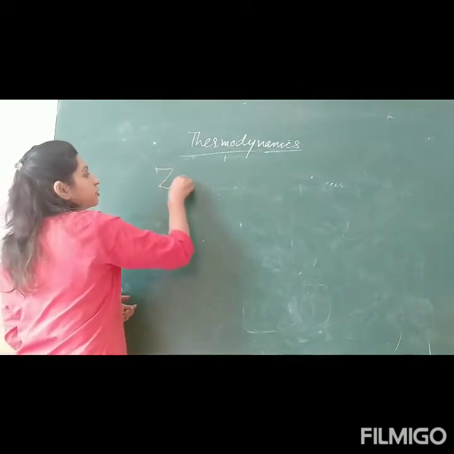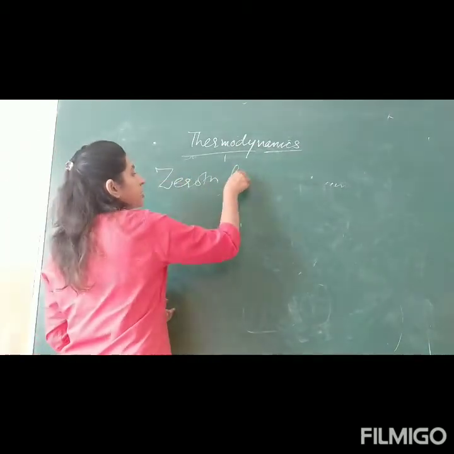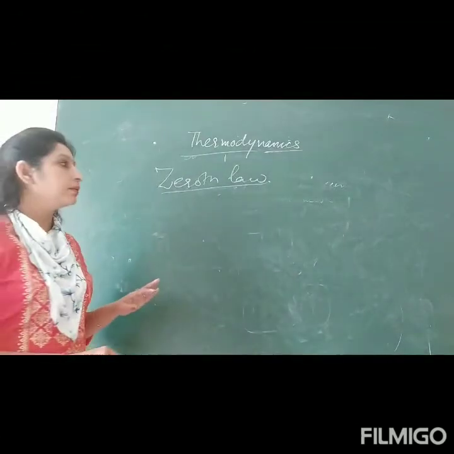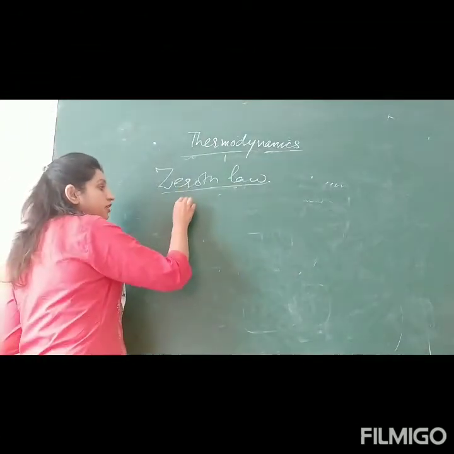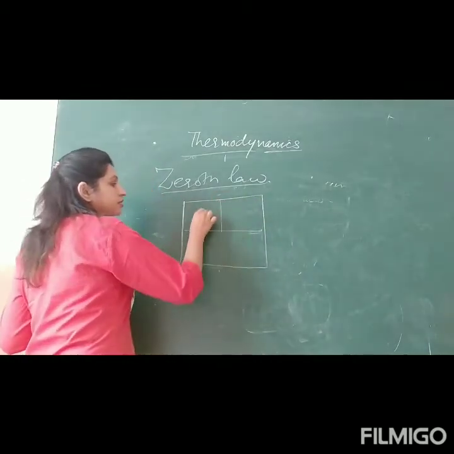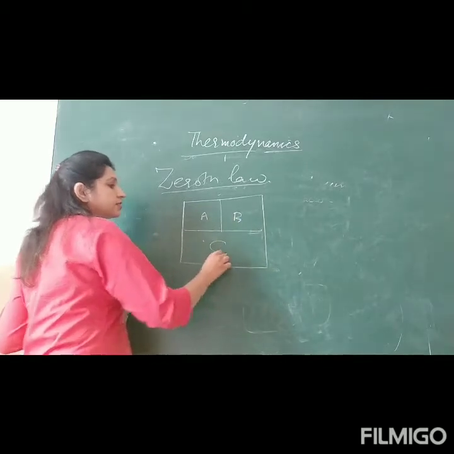That is why it is called the zeroth law of thermodynamics. Now what is this zeroth law of thermodynamics? It appears like a simple mathematical equation. Suppose there are three systems A, B and C. This is A, this is B and this is C.